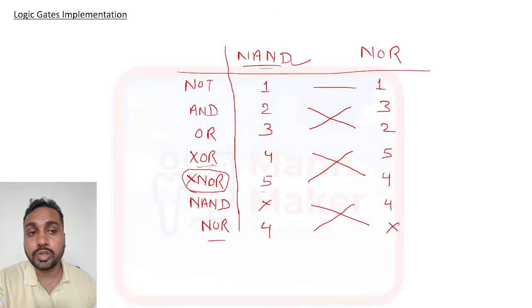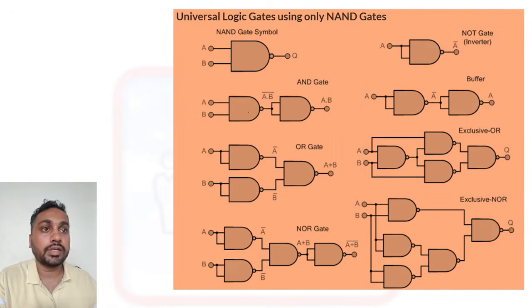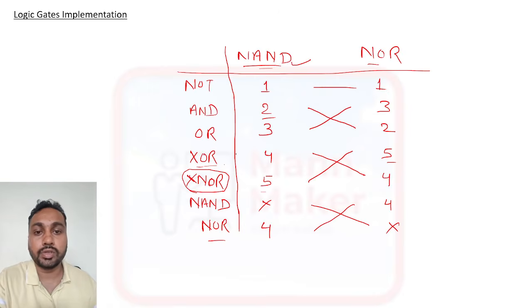To implement an XOR gate, how many NOR gates are required? So 5 gates are required. If you want to see the diagram, this is the diagram of universal logic gates using NAND gates. For the AND gate, only 2 gates are required.